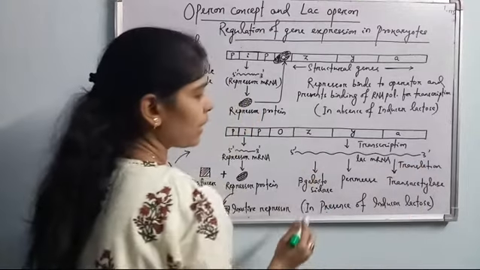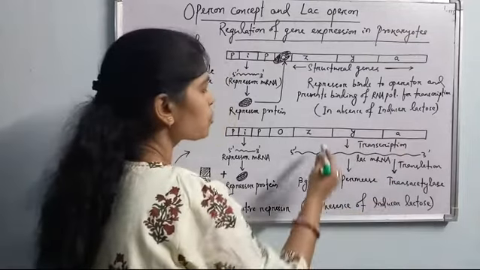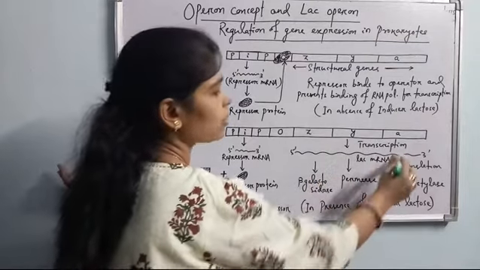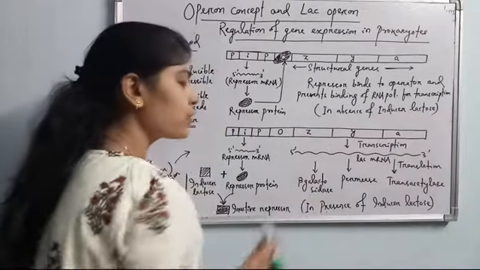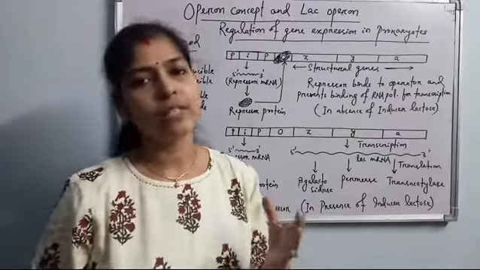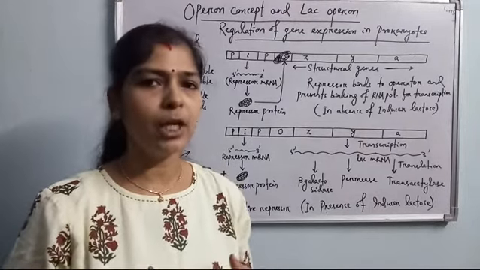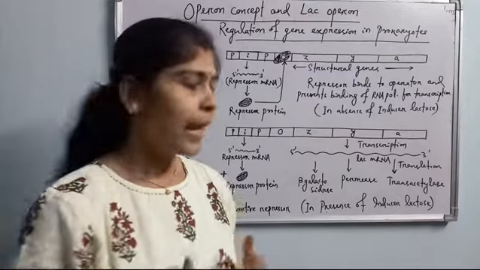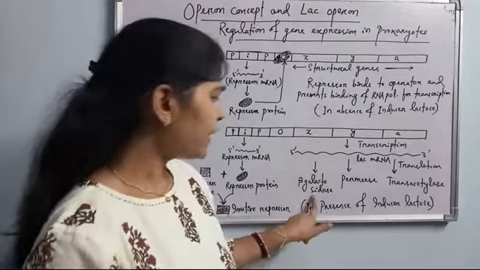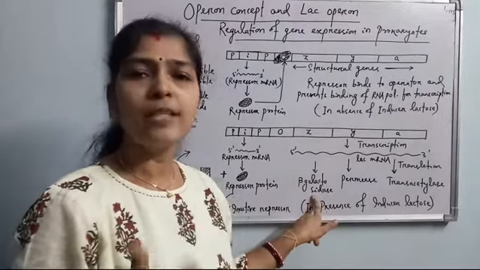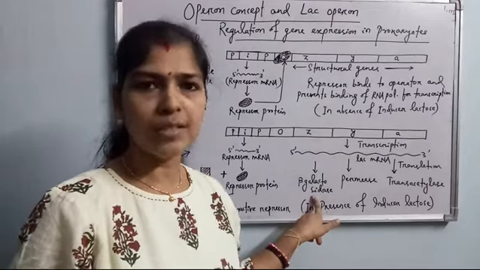Then this lac mRNA, as it is transcribed from 3 different types of cistrons, also codes 3 different types of enzymes. The Z gene codes for beta galactosidase, the enzyme which helps in digestion of lactose. As I have just discussed, lactose is a disaccharide made up of galactose and glucose, linked by beta-1,4 glycosidic linkages. So beta galactosidase breaks the beta-1,4 glycosidic linkage and helps in digestion of lactose inside